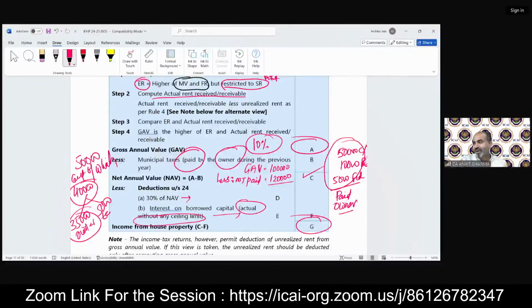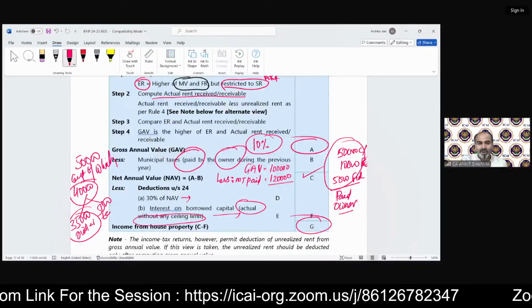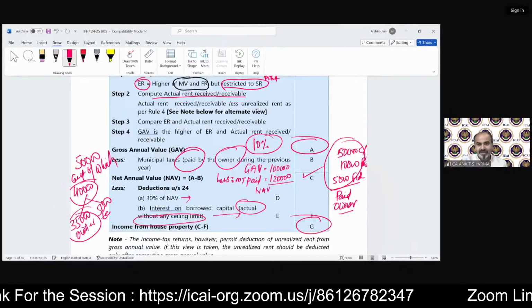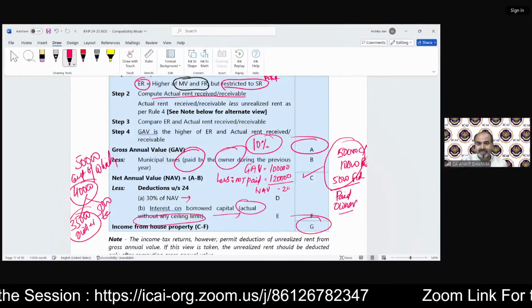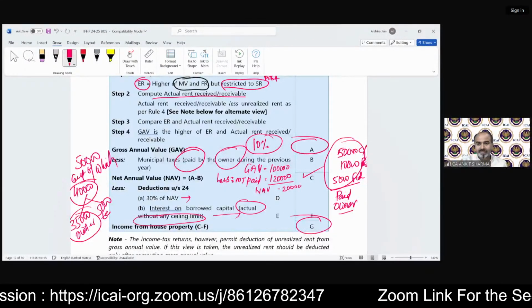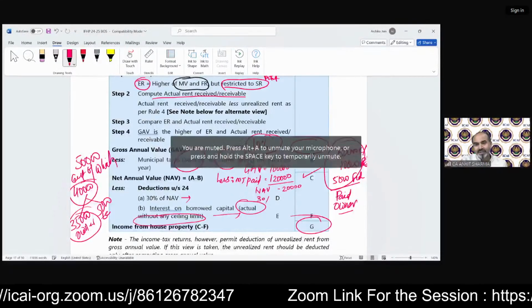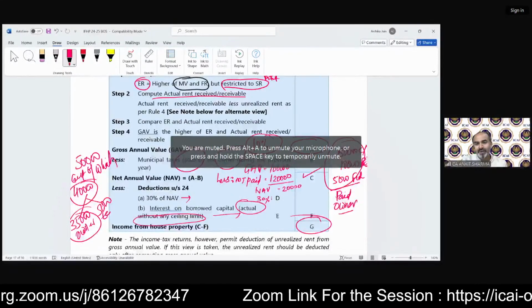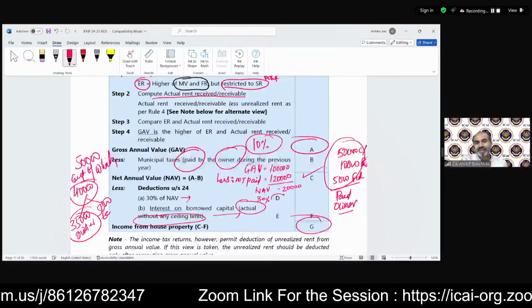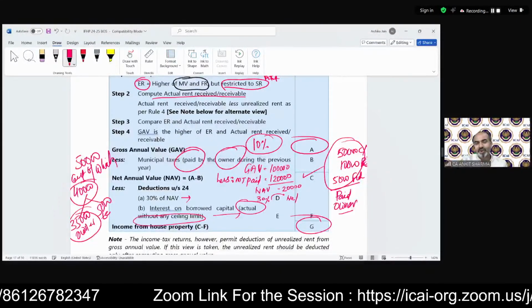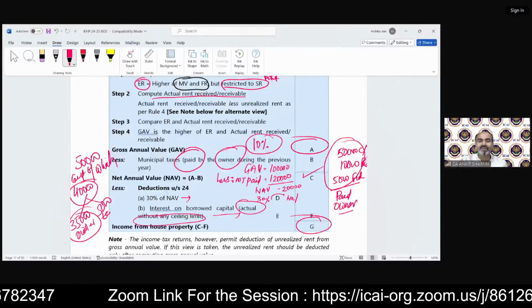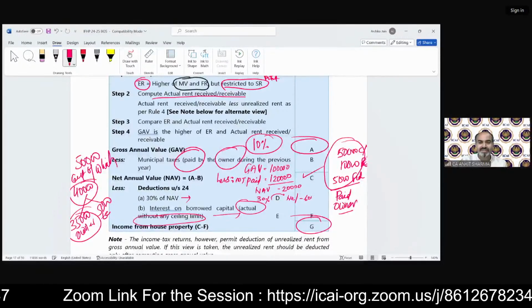Clear? So now technically your NAV will be negative. So if we are going to take 30%, do we need to take this 30% as nil, or do we need to take 30% of negative 20,000 as 6,000?